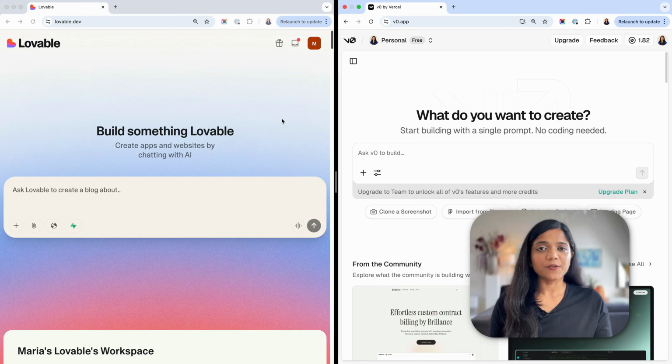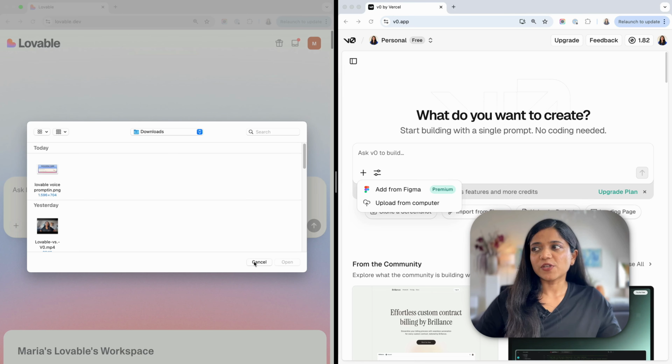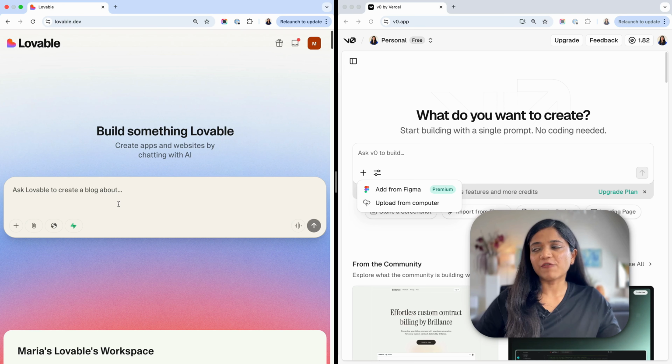Another example is, let's say you are creating an app where users can download a PDF file. So the PDF file becomes a source file which you can upload from your device. As you can see on the screen, both V0 and Lovable support this feature. So you click on this plus icon and you have an option to upload from computer. This is in V0. And in Lovable, they have the explicit button to click on attach. So as soon as you click on attach, you can select the file from your computer.